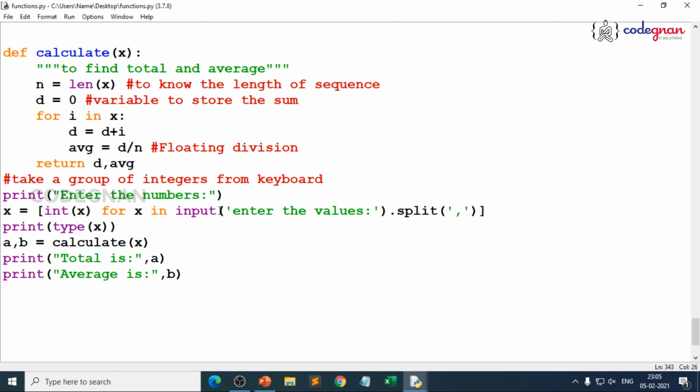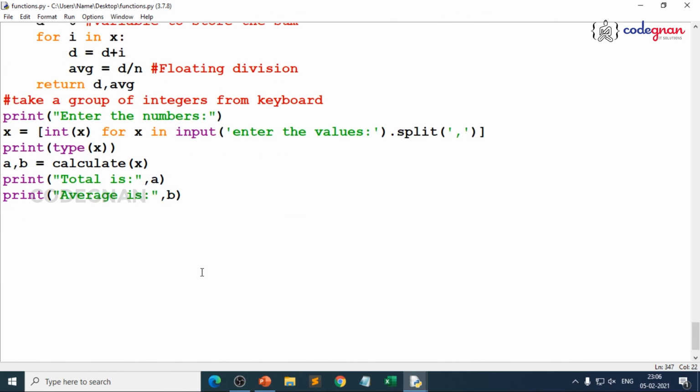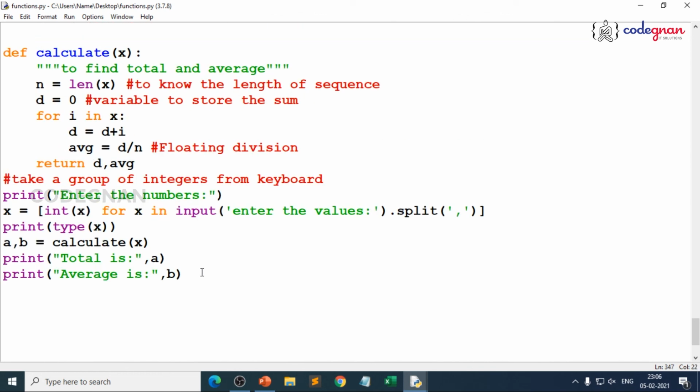That's it. So in that way, you can understand how to pass multiple values to a function, that is passing a group of elements to a function. So that's where we have understood how to pass multiple elements by revising the concept of comprehension, mainly list comprehension, because we understood how we can represent those square braces clearly.